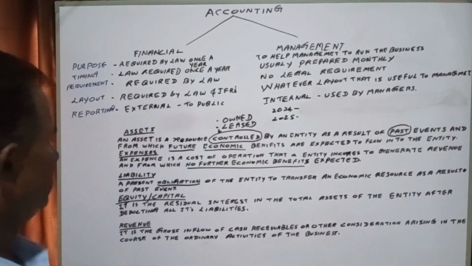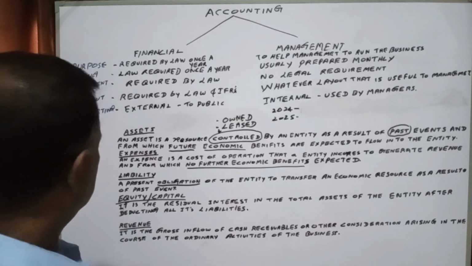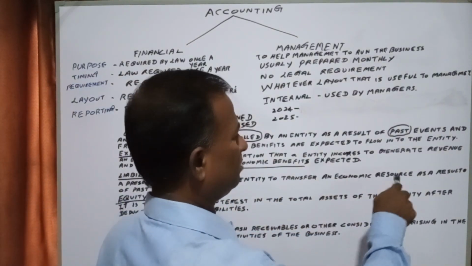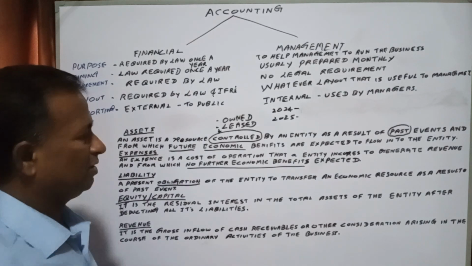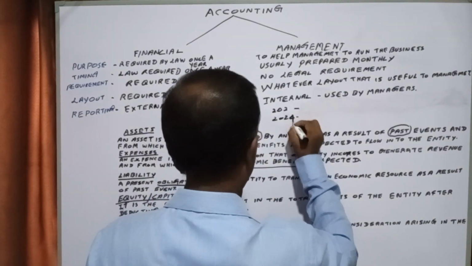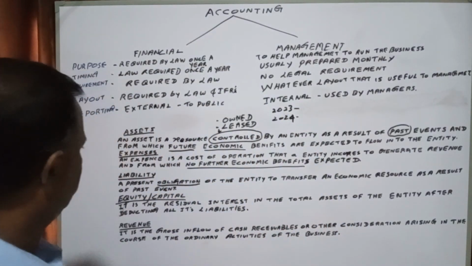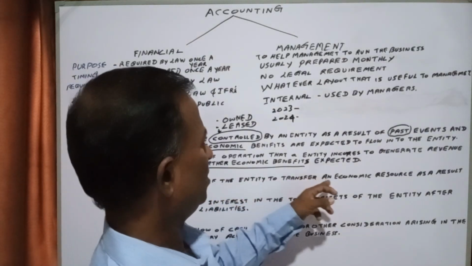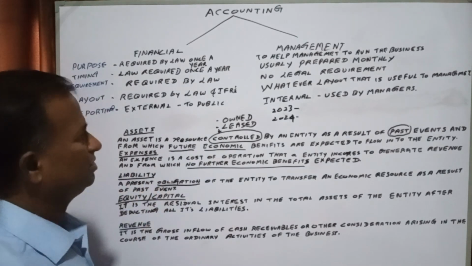That is what obligation means. The present obligation of the entity to transfer an economic resource as a result of a past event. This is 2024, and this we can say is financial year 2023, right? The present obligation of the entity to transfer an economic resource as a result of a past event.